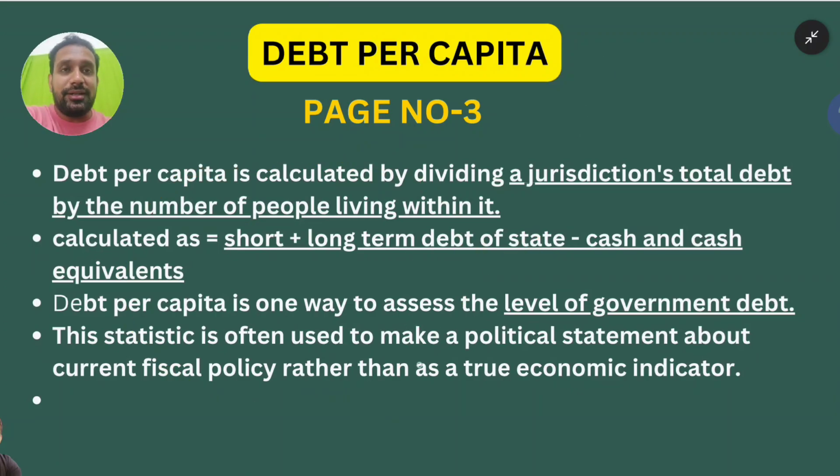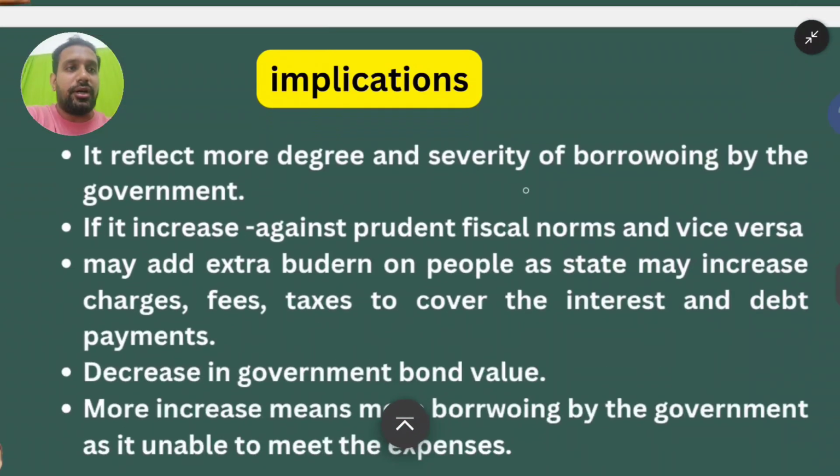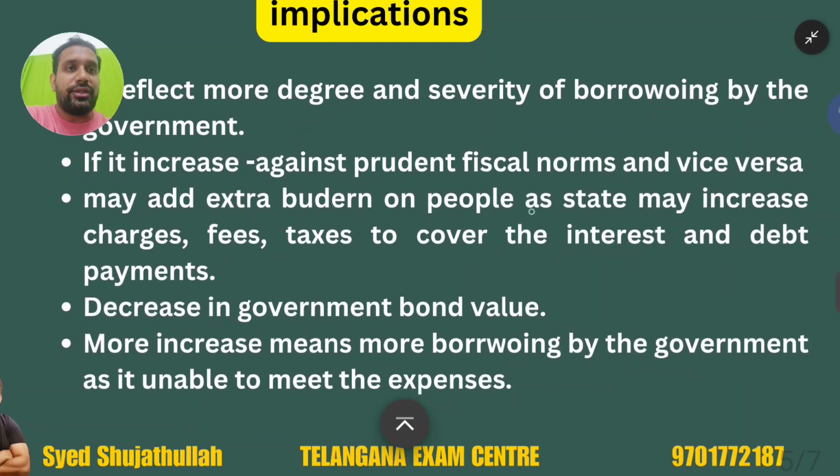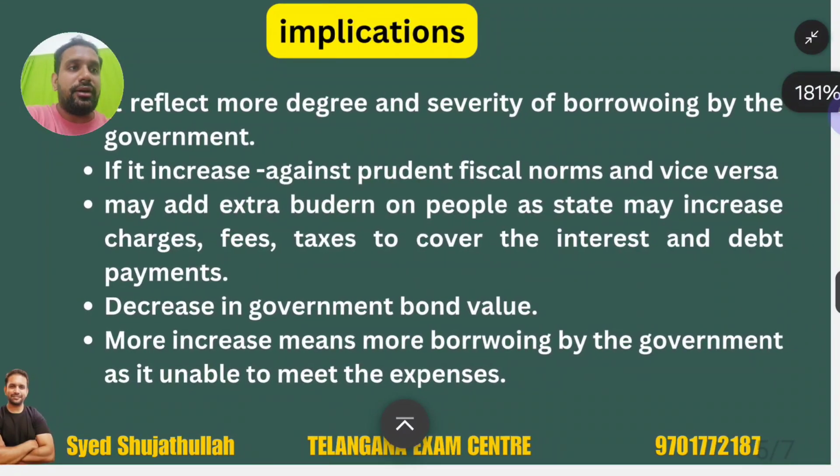After that, we have to address the second important part of our question, that is implications we have to discuss in our examination. Let us see the implications here. Now, the moment we know the debt per capita, it reflects the degree and severity of borrowing. If debt per capita is increasing on an individual, it means government is borrowing more and more.